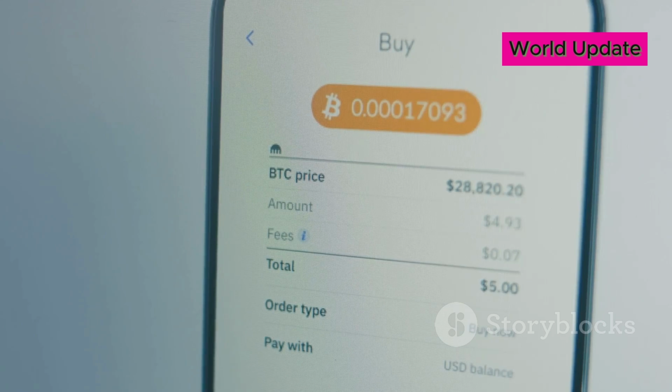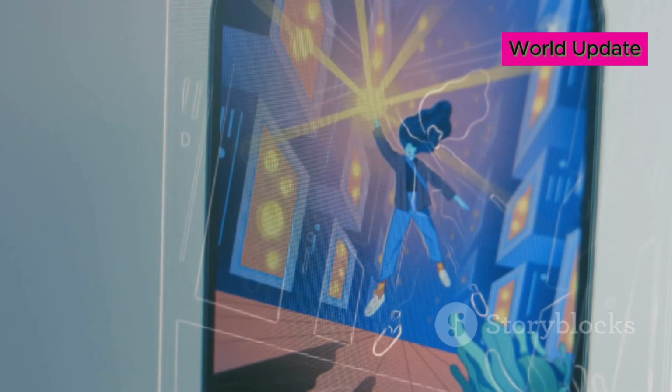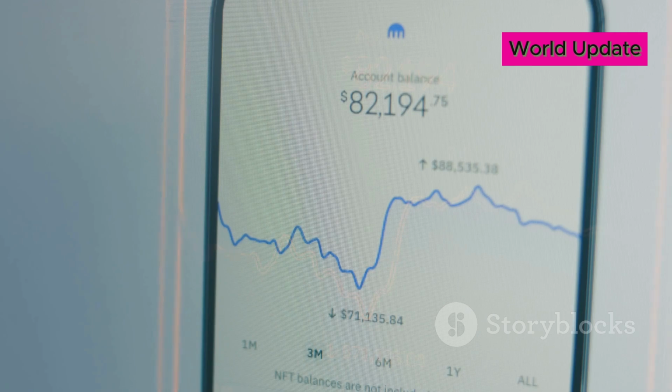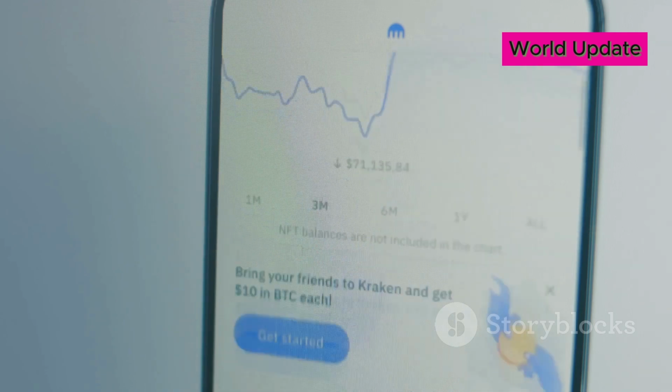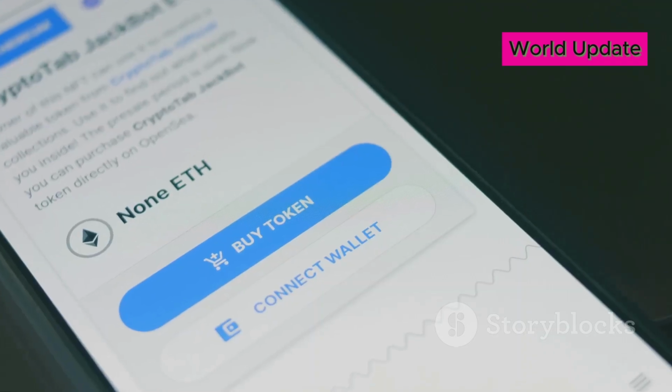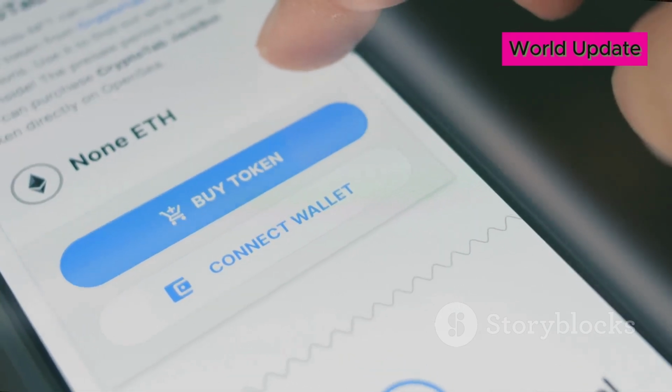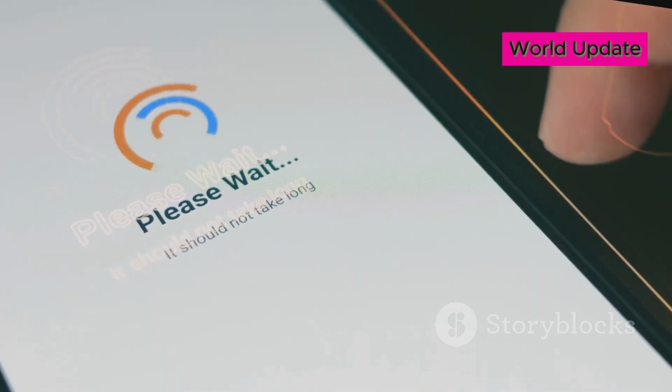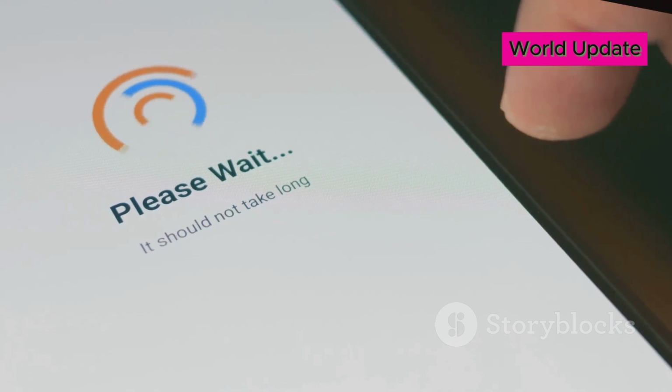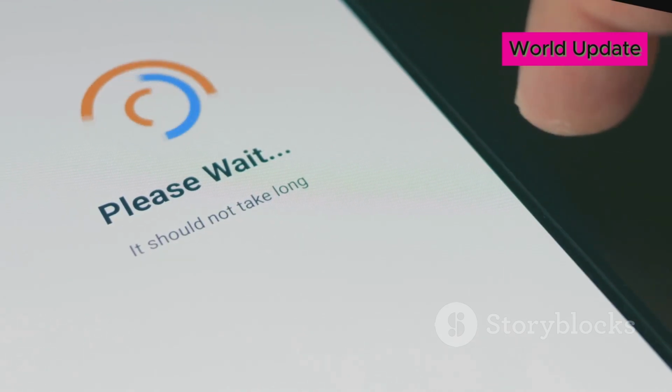Before confirming the transfer, take a moment to double-check the address. This simple step can provide peace of mind and ensure the accuracy of your transaction. Even a small typo can result in your funds being sent to an incorrect address and lost forever. Always review every detail carefully to avoid such mishaps.